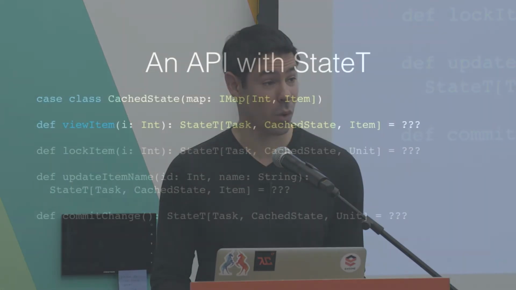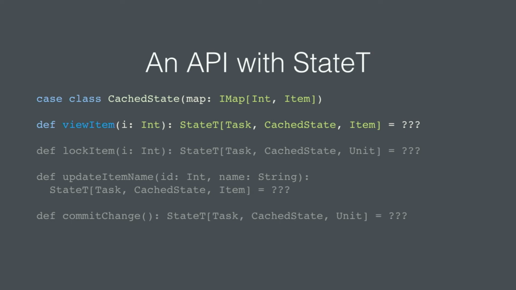Okay, let's talk about a more complicated API. This API, we'll imagine, talks to some external resource, and it's a little transactional, right? We're going to be able to view things and update things, but we have to lock them first, and then we have to commit them after we actually update them. And this kind of happens, we don't really know how it happens, but we want to have an API that just describes that this happens.